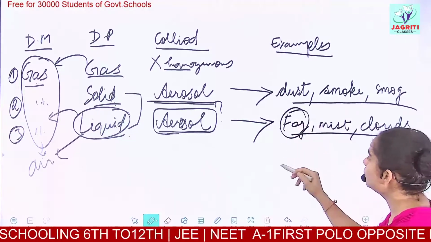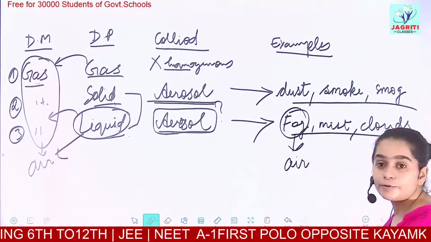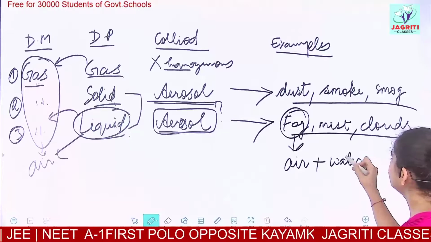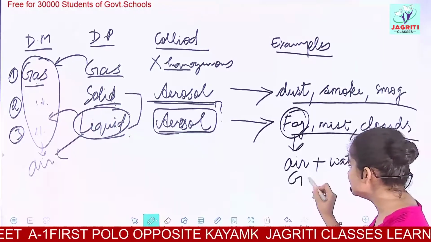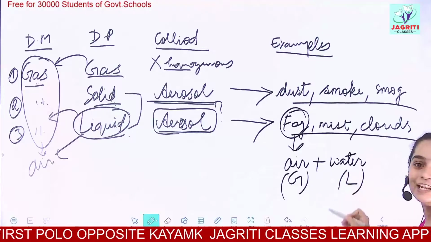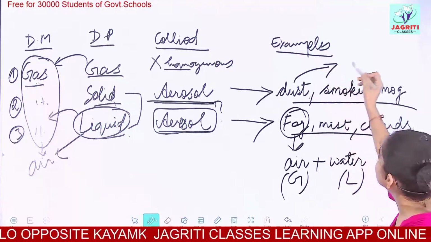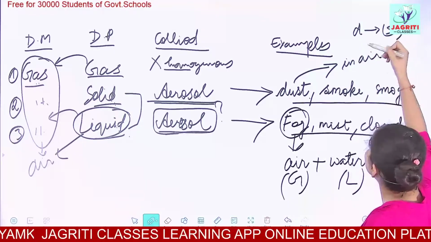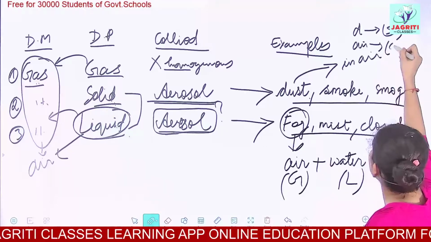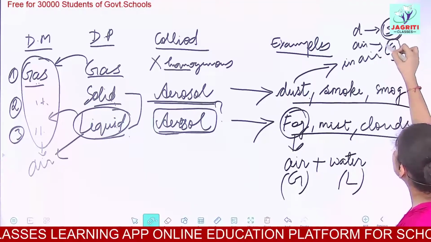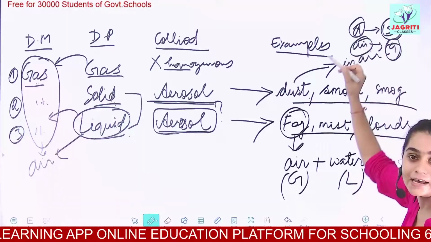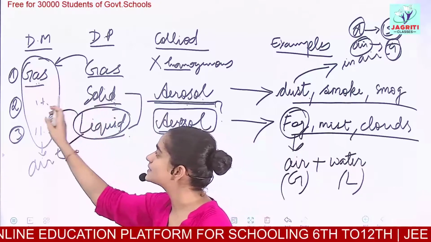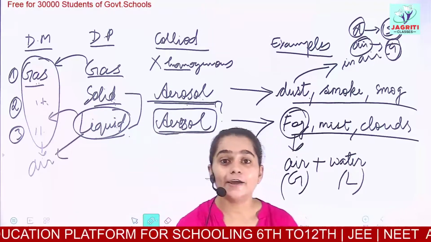In the fog, you know what fog comprises of. Fog comprises of an air solvent, and in it some amount of water is dissolved. So air exists in gaseous state and water exists in liquid state. Similarly, we have here dust in air. Dust has a solid nature, and air is again a gas. So when solid is dispersed in gas, that is dust is present in air, then it is termed as aerosol. I hope this is clear.